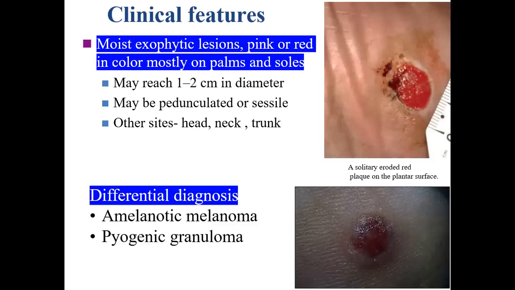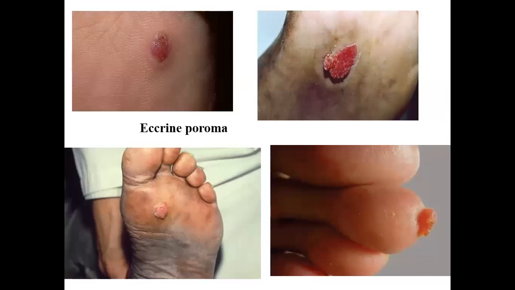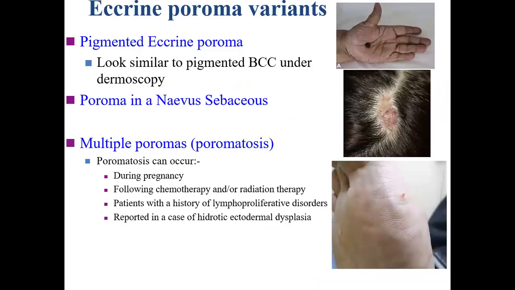There are more eccrine poromas. The differential diagnosis has to be made from amelanotic melanoma and also from pyogenic granuloma. Some of the lesions are more exophytic, some are not. These are all eccrine poromas, and you can see they are all seen on either palms or soles.